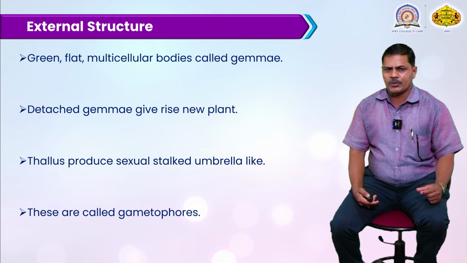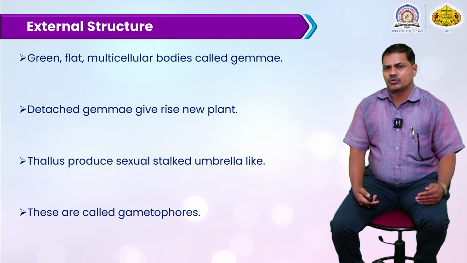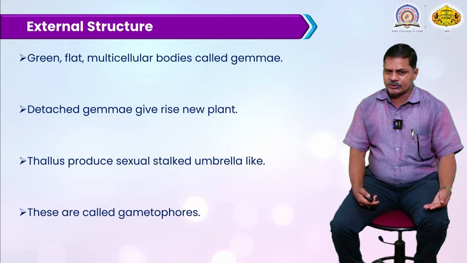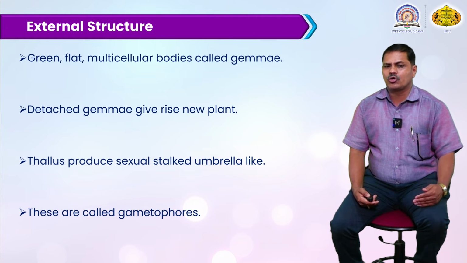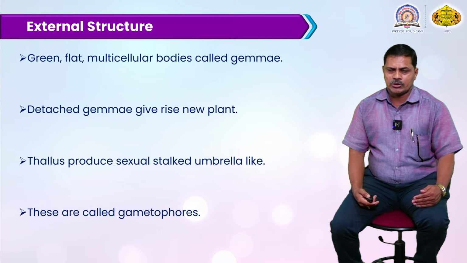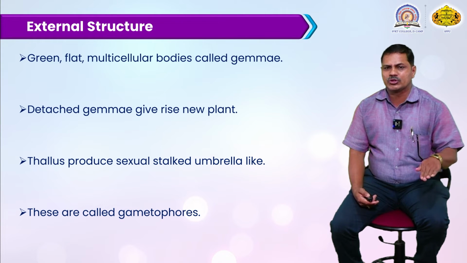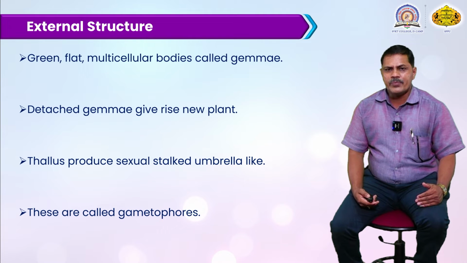Certain types of gemma cups or gemmae are very useful for propagation or reproduction for the next generation. This thallus structure also produces a sexual stalk, an umbrella-like structure. They develop the foot, seta and capsule-like structure. Above is the umbrella-like structure, which is the reproductive organ.